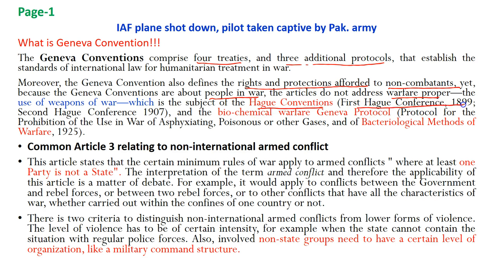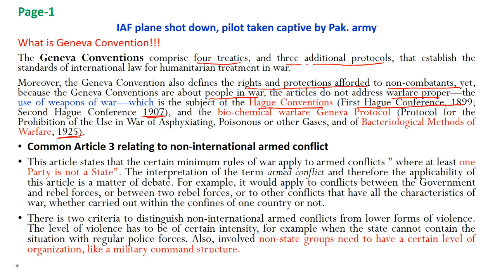The first Hague Convention had come in 1899 and the second Hague Convention came in 1907. And the Biological Warfare Geneva Protocol for the prohibition of use in war of asphyxiating, poisonous or other gases and of bacteriological methods of warfare, 1925.